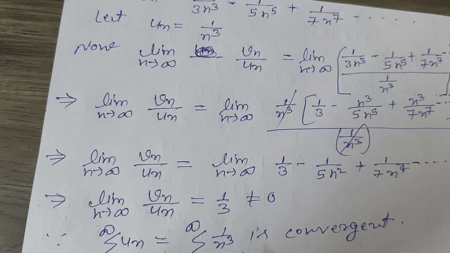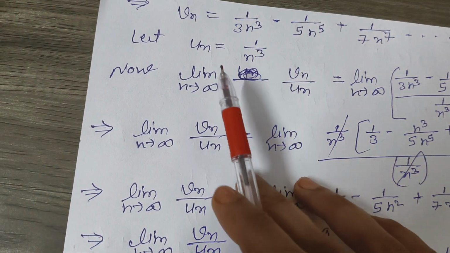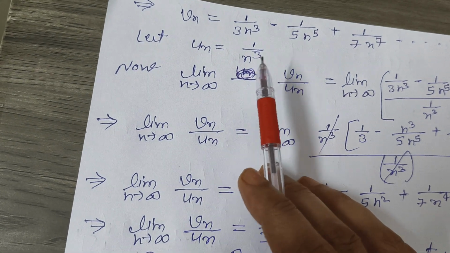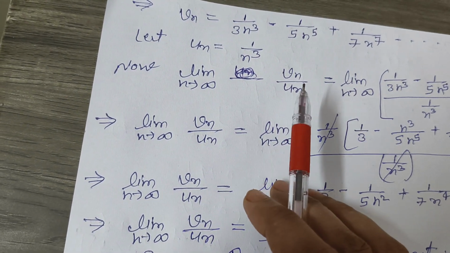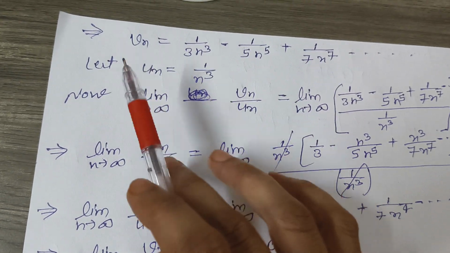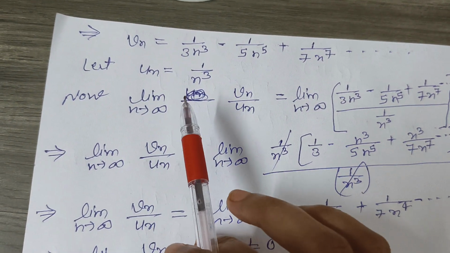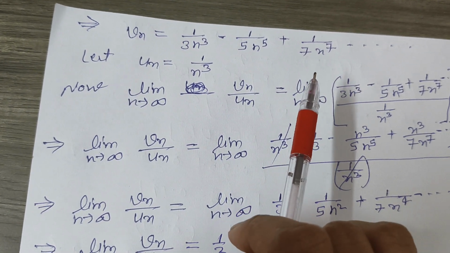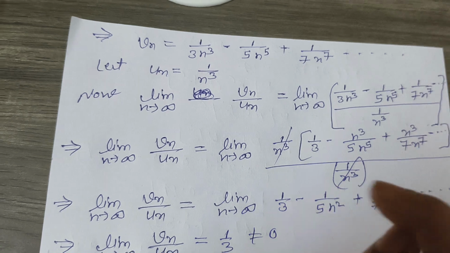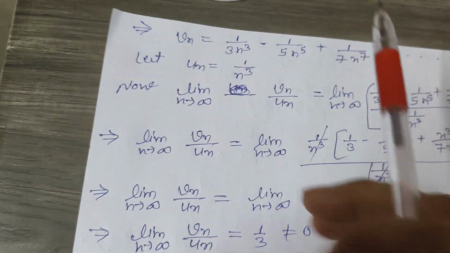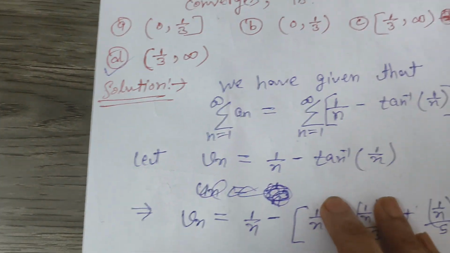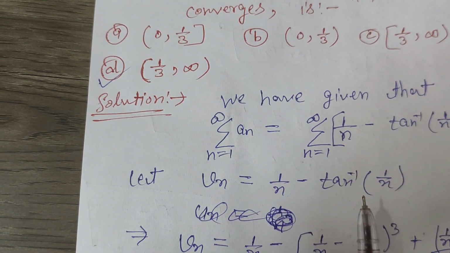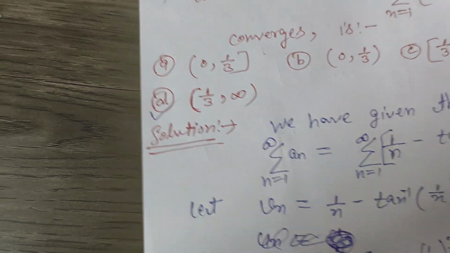So by the limit form test, since summation un equal to summation 1 upon n cube is convergent, that's why the series summation Vn equal to 1 upon 3 n cube minus 1 upon 5 n power 5 plus 1 upon 7 n power 7 minus dot dot dot is also convergent. So the series summation Vn equal to 1 upon n minus tan inverse 1 by n is also convergent.